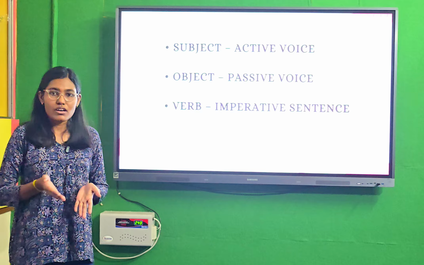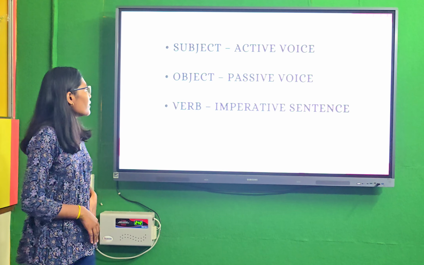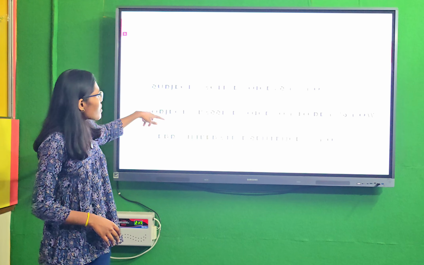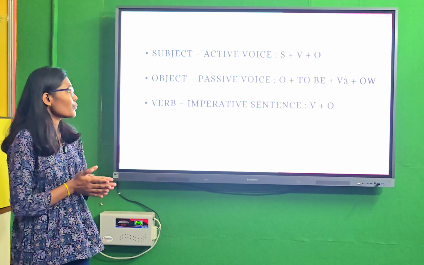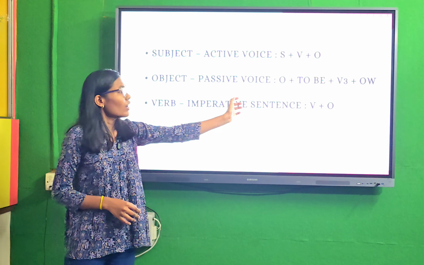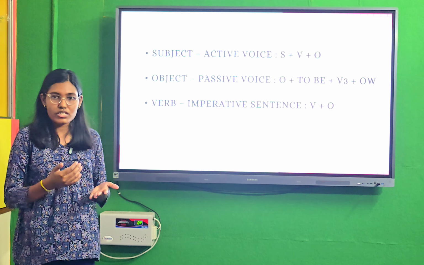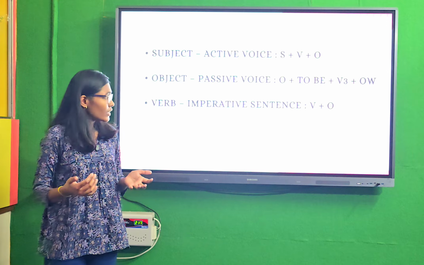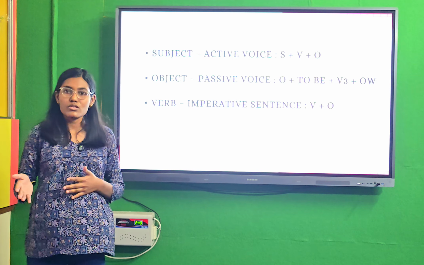In passive voice, the object is important, and also to be and v3. In active voice, the formula is subject plus v1 plus object. In passive voice, first we take the object plus to be and v3, and then the remaining sentence we use.